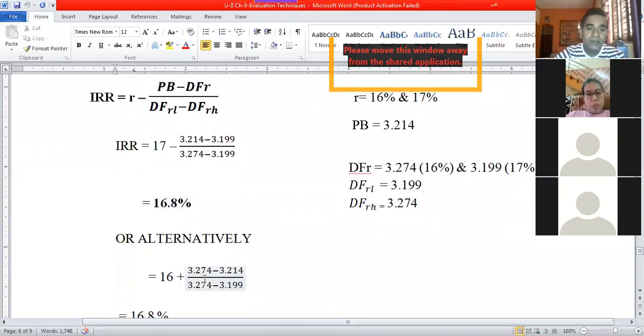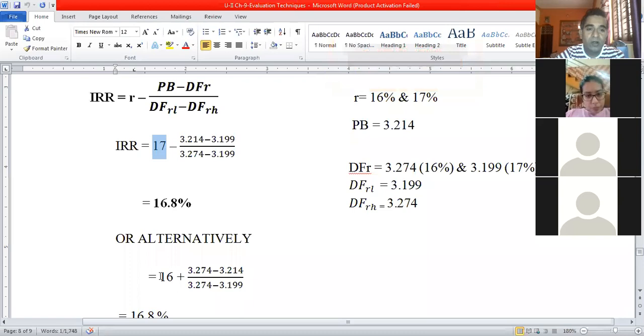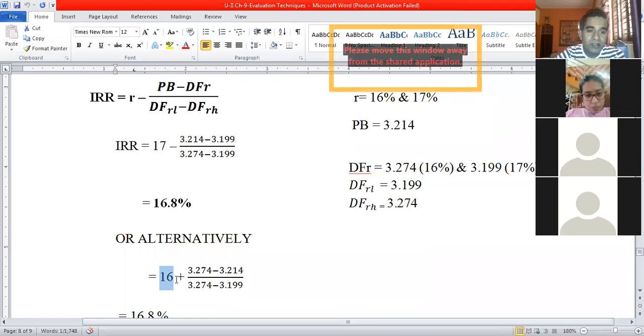Now alternatively, if I use 16% interest, here we have used 17% interest. So I can cross check whether the answer is right or not by using the alternative interest rate, which is 16%. When I consider 16%, see the sign changes here. Here it was minus, here it is plus.